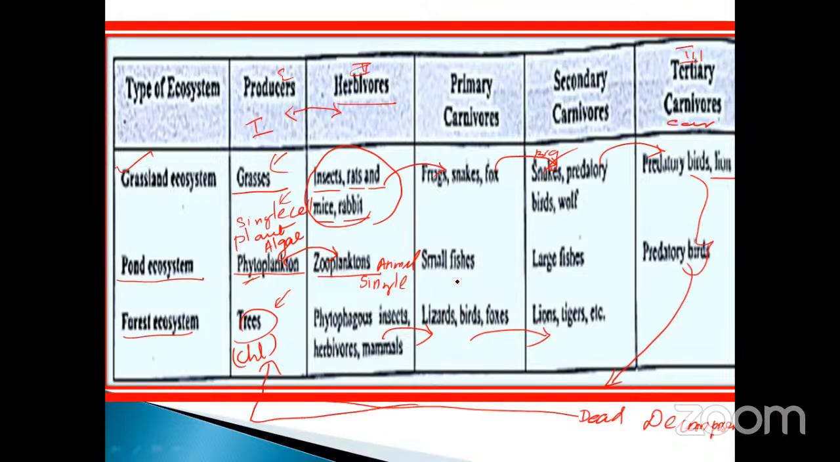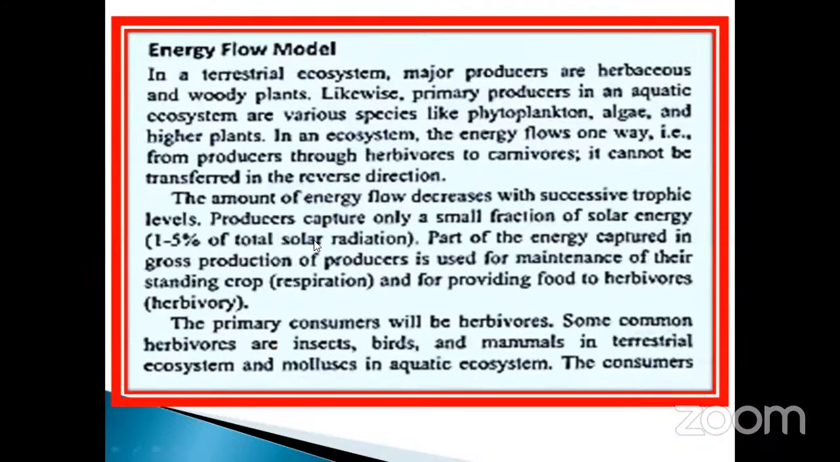These are the three examples given in your book, my dear students. Don't forget which one is the start and which is the end. In between, what are the trophic levels. You have to practice it, then only will you get the idea.